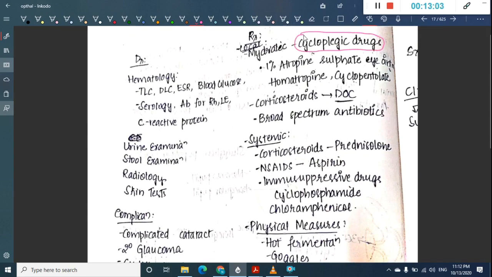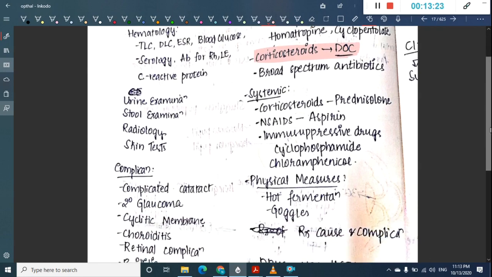In the cycloplegic drugs we can use 1% atropine sulfate eye ointment. Cyclopentolate can be used. But what is the drug of choice? Drug of choice is corticosteroids. For anterior uveitis, the drug of choice is corticosteroids.